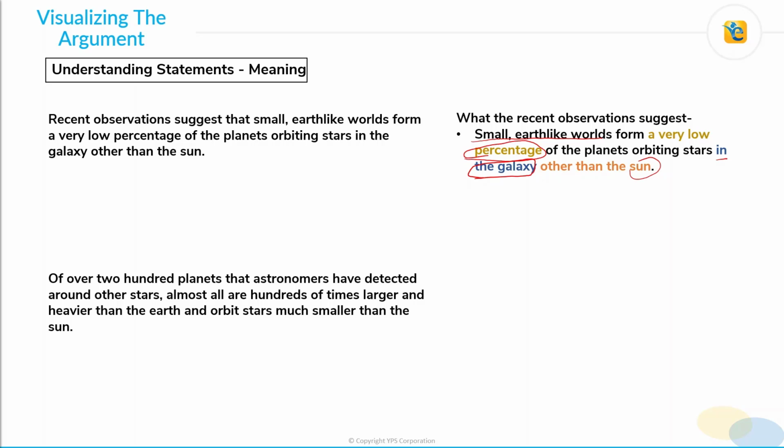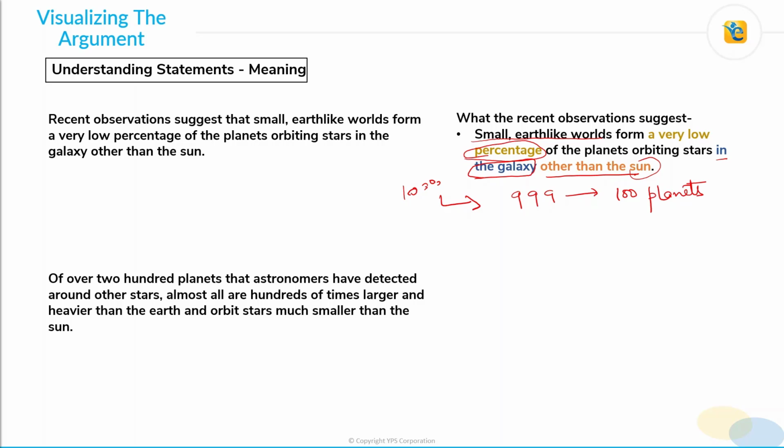So if there are, let's say, 1,000 stars, I know this number is very small, but just for reference, and the sun is one of them. So this claim is about the 999 stars, because we are saying other than the sun. So 999 stars, and let's say 100 planets revolve around them.